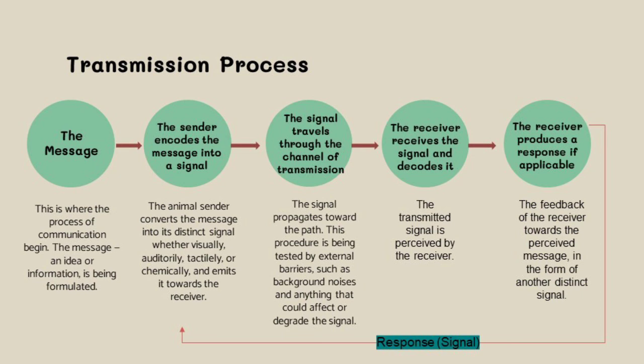Then, the signal travels through the channel of transmission. The signal propagates toward the path. This procedure is being tested by external barriers such as background noises and anything that could affect or degrade the signal. And the receiver would receive the signal and decode it. The transmitted signal is perceived by the receiver. The receiver then produces a response, if applicable, the feedback of the receiver towards the perceived message in the form of another distinct signal.